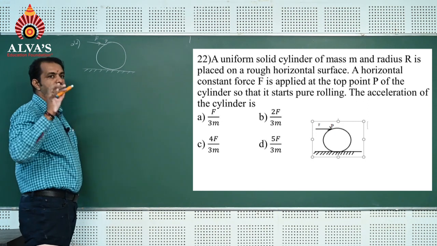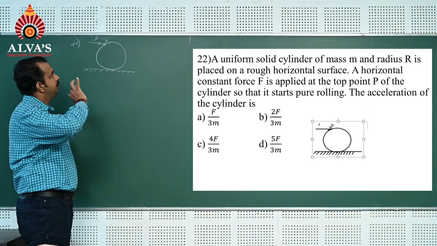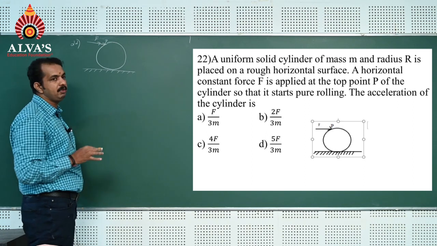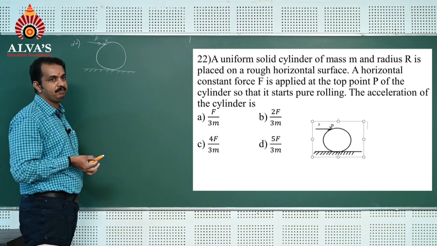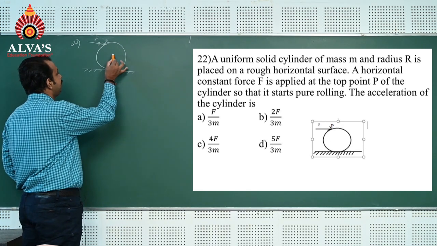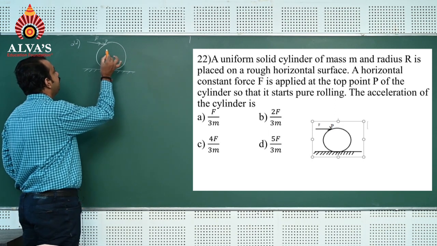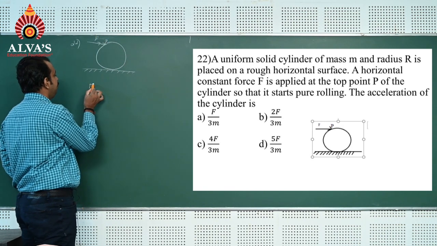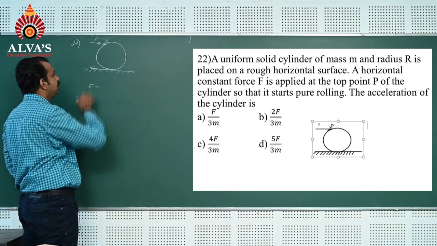You know that when force is applied on the cylinder, it rolls on the surface. Rolling means it has a translatory motion as well as rotatory motion. As far as translatory motion is considered, the net force acting on the cylinder is the applied force F minus the frictional force acting opposite to the applied force.